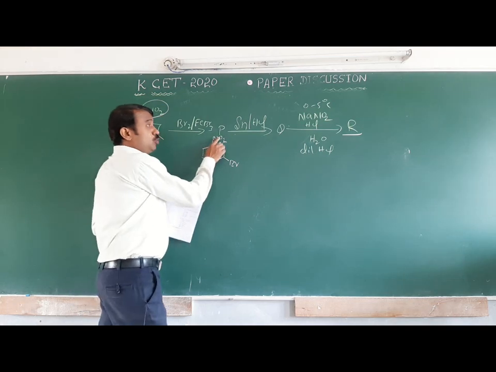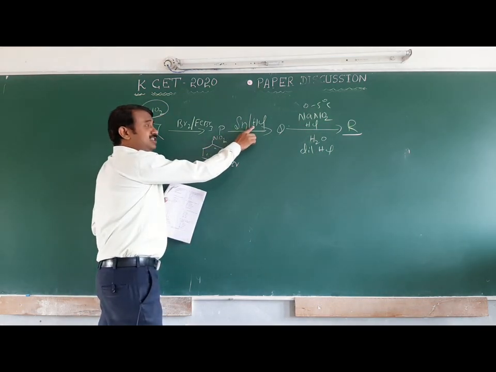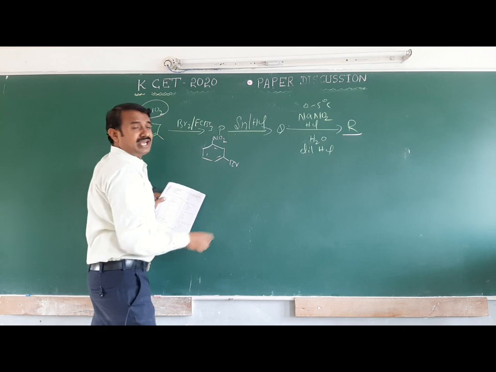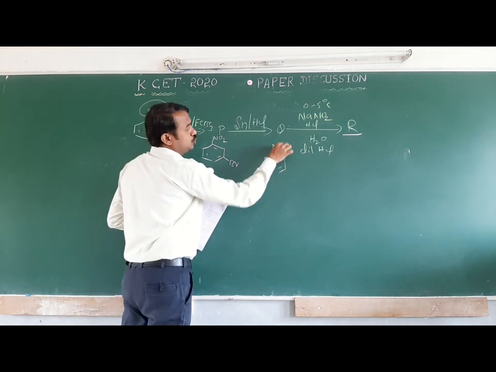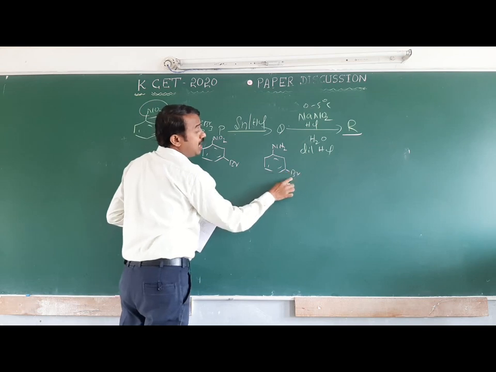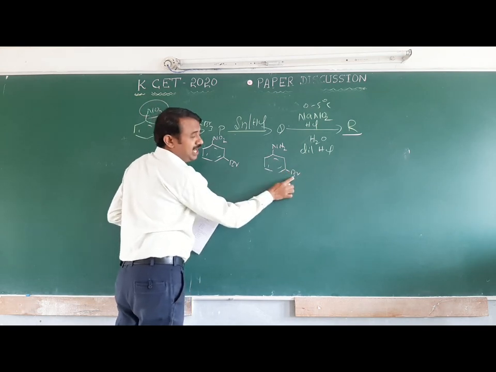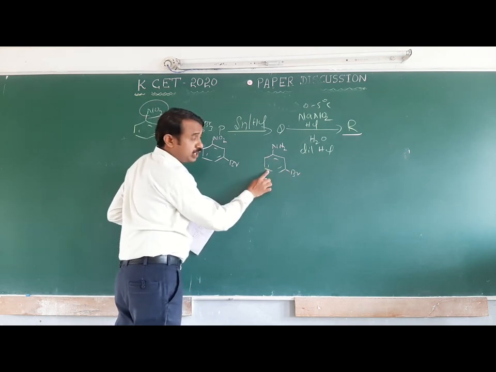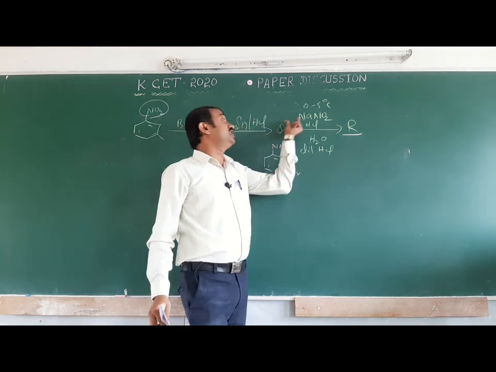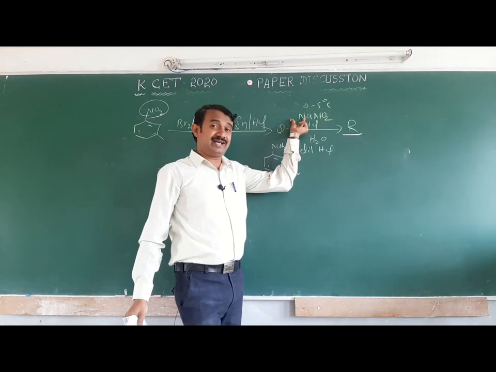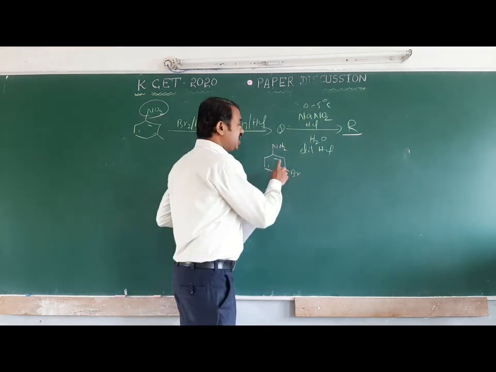When the nitro group undergoes reduction with stannous chloride, NO2 is converted to NH2, giving meta bromoaniline.